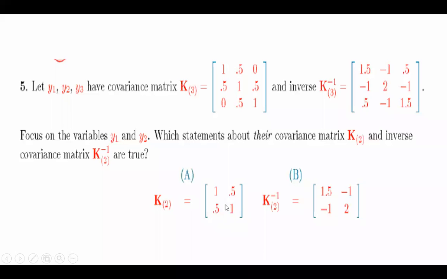So इससे क्या पता चल रहा है आपको? What is this telling you? शाबाश, इसको इंटरप्रेट करें. This is the covariance matrix. So the variance of both y1 and y2 is the same. One नहीं है, one उससे क्या? We don't need to tell it is one. We just say it is same when we are interpreting. So variance of both the variables is the same, and covariance is also the same. What about the inverse covariance matrix?